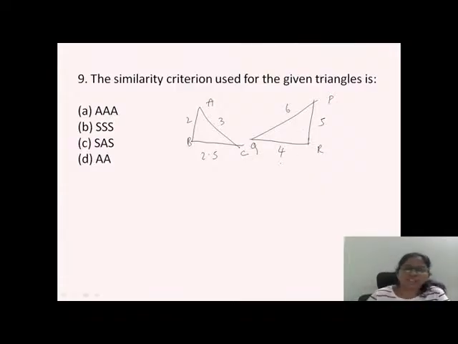Now tell me which criterion is here. Direct question. See, they have given sides here. They didn't give any angles. So here they have given all three sides. Hence it is side, side, side.